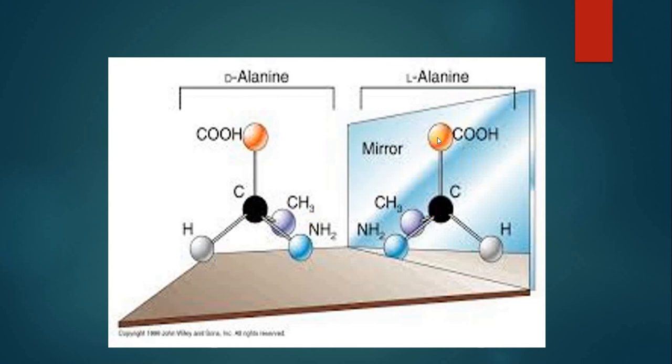COOH will also be at the same position, but NH2 is at the front, CH3 is at the back, and hydrogen is placed at one corner. If I pick up this whole molecule and keep it above this molecule, then this NH2 will be superimposing hydrogen. This NH2 will not be superimposing NH2. If it were superimposing NH2 only, we would say these are superimposable images.